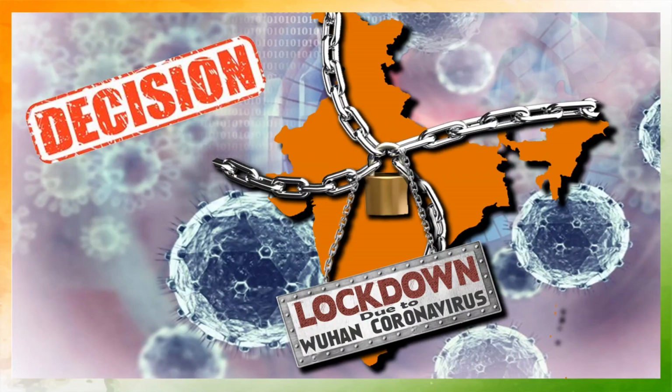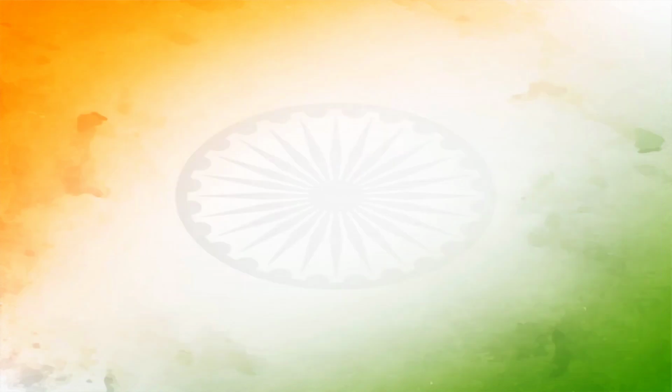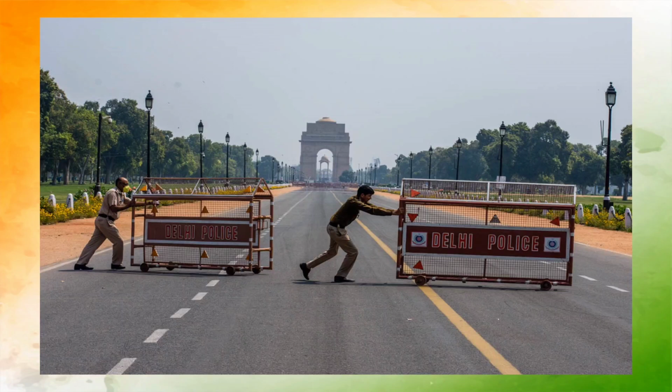Now let's take the next factor, that is GTD, getting things done. Now how is this decision to be implemented? The decision has been taken, but now how is it to be implemented? In this, many of the government officials have helped the government to implement this decision, right?